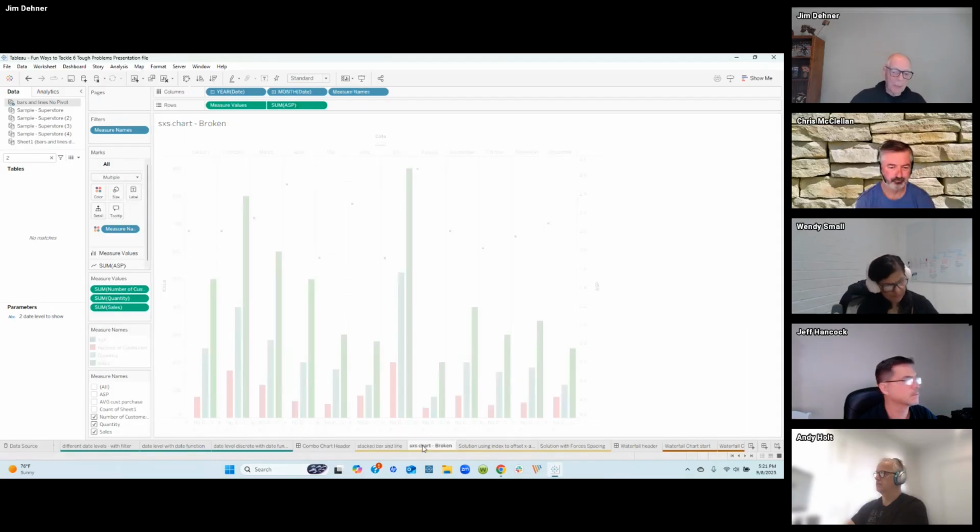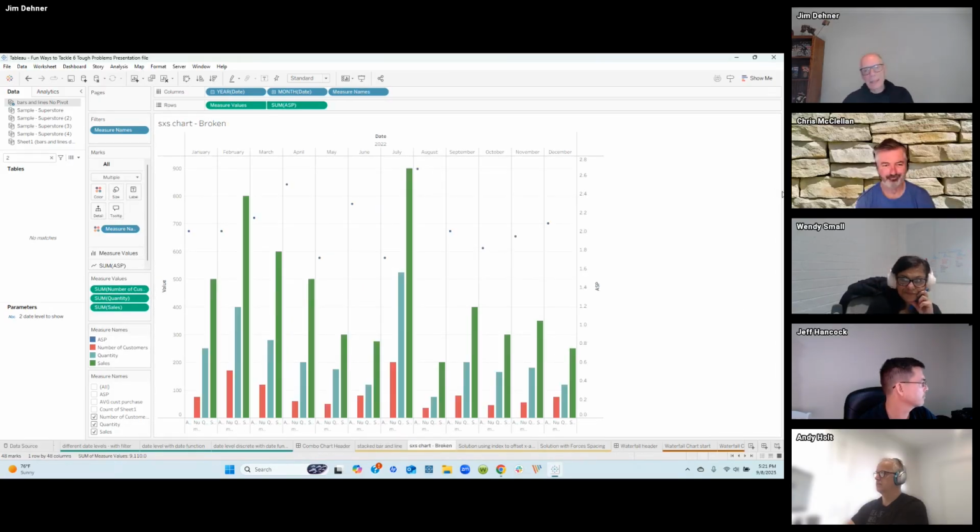Now, the problem comes about when we want to see side-by-side bars, or we want to use more than one single line on the chart, and we break the axis. And what's going on here visually is that for each one of these bars, we need a discrete place on the axis, and then we need a separate place for the line, and you got to connect the lines together. Well, I'm going to show you how we can do this.